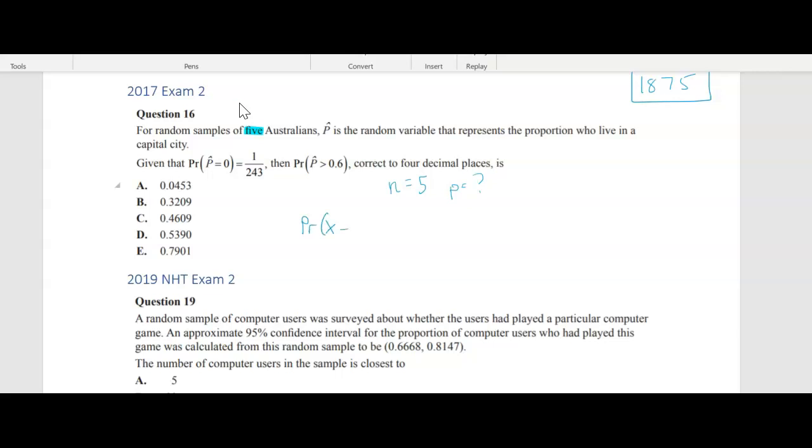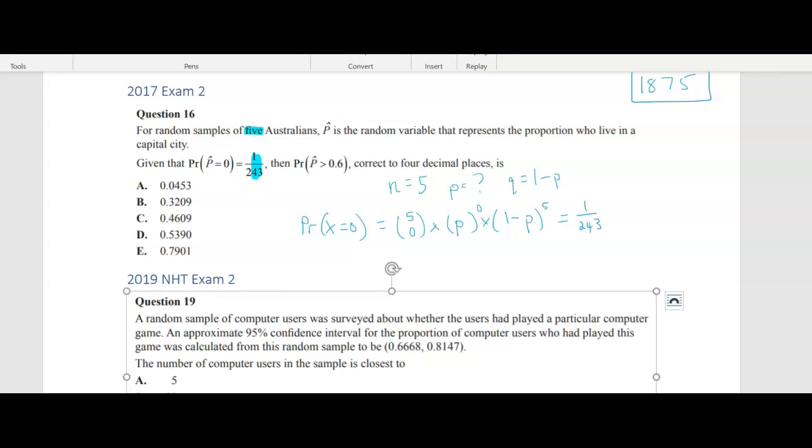So the probability that x equals 0 is 5 choose 0 times the probability of p, which we don't know, but that's going to be to the power of 0, times q. Now remember, q is also 1 minus p. So I can just put 1 minus p here to the power of 5. Now, this is all equal to, I should put a times in there, 1 over 243. All right, it was given to us in the question. So that is equal to 1 over 243.